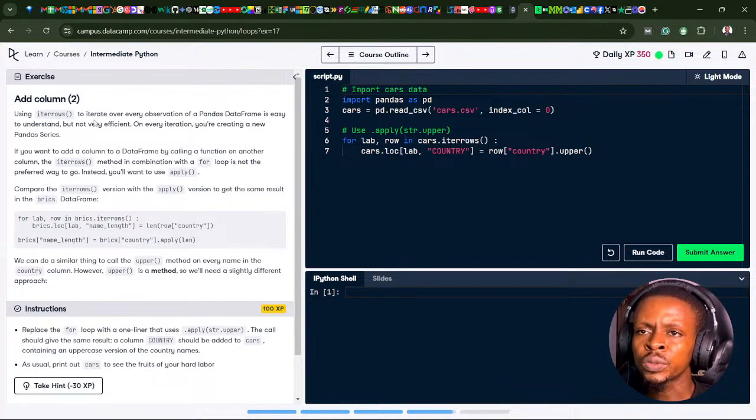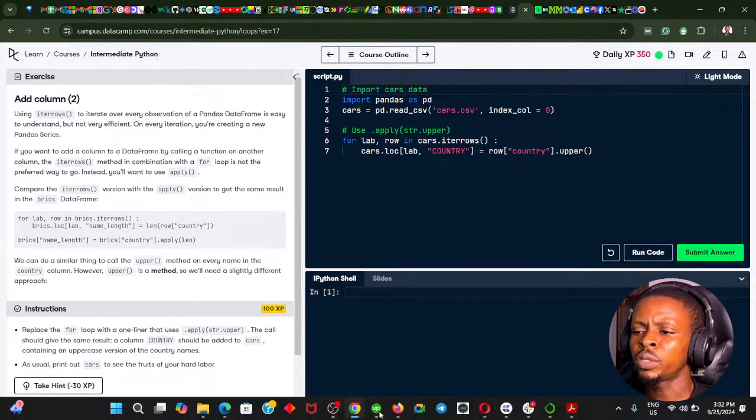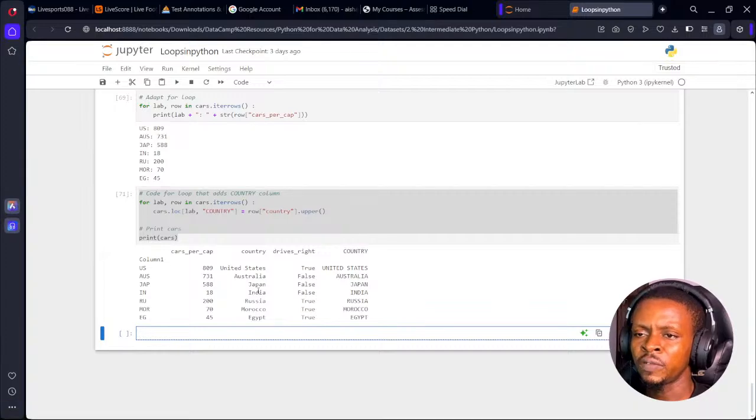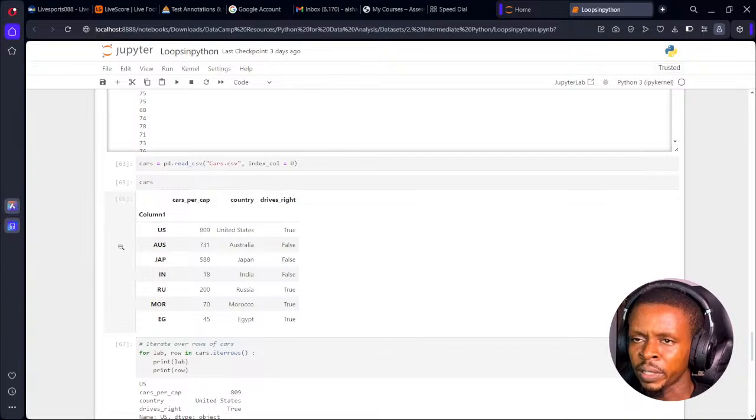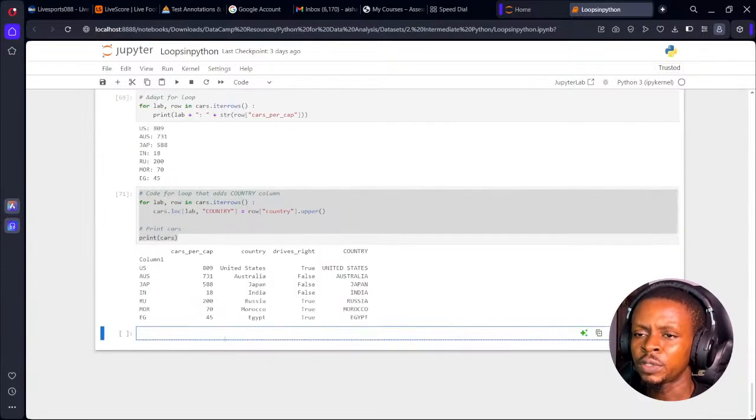So using iterrows to iterate over every observation of a pandas data frame is easy to understand, but not very efficient. On every iteration, you are creating a new pandas series. Wow, interesting. So on every iteration, we are creating this pandas series over and over again, probably 7 times or 1 million times, which is not efficient.